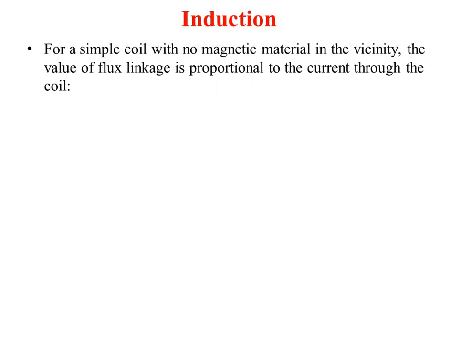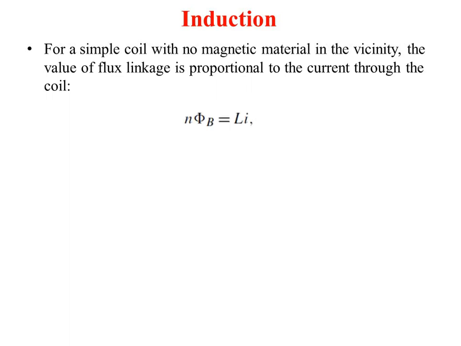And here, for a simple coil with no magnetic material in the vicinity, the value of the flux linkage is proportional to the current flowing through the coil, because if you don't consider any other magnetic field, whatever flux linkage there is is caused because of current.